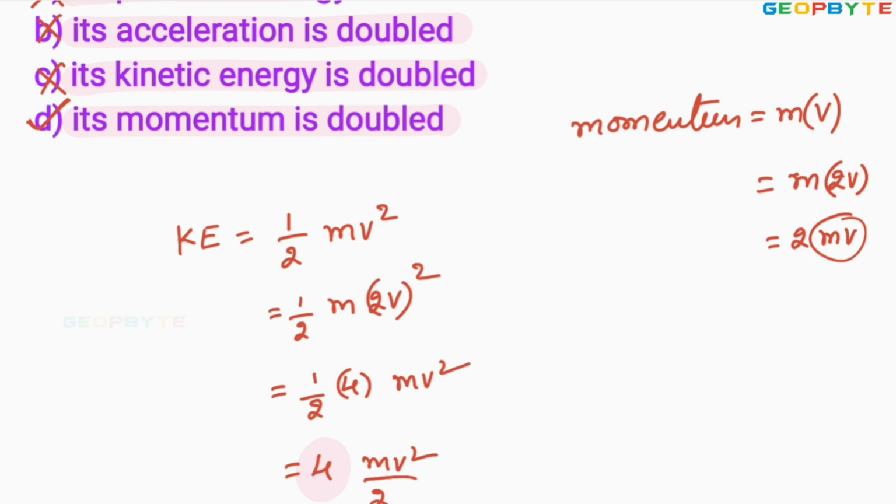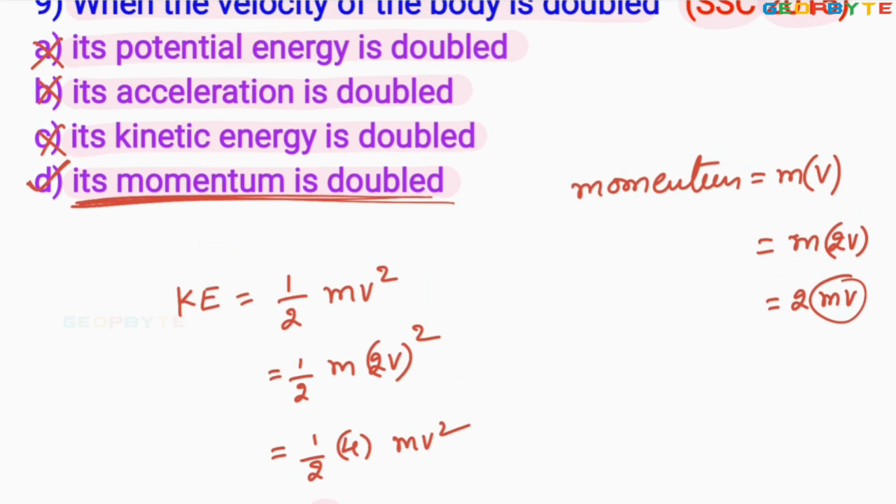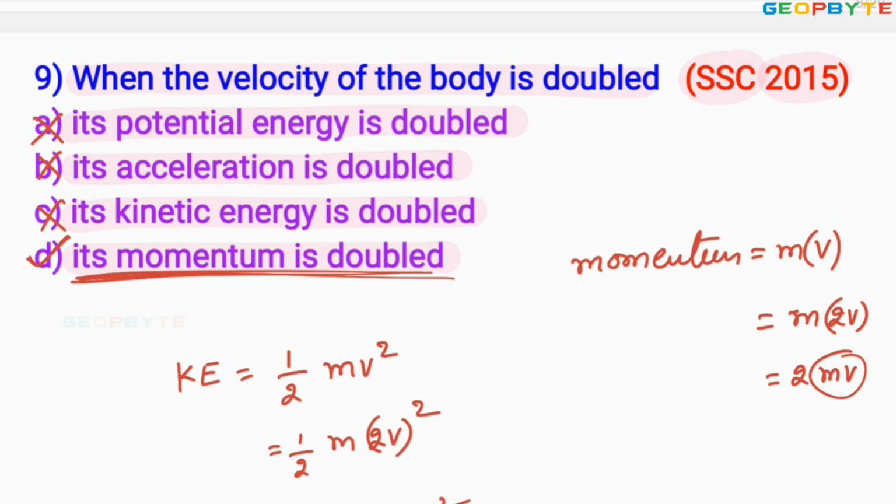Anyhow, if the velocity is increased by 2 times, definitely momentum is increased by 2 times. Therefore, option D is absolutely correct. This problem is also a very important problem. That's why I am marking it as a 5-star problem. Let us move to the next problem.